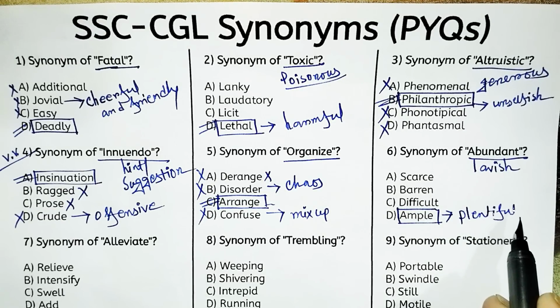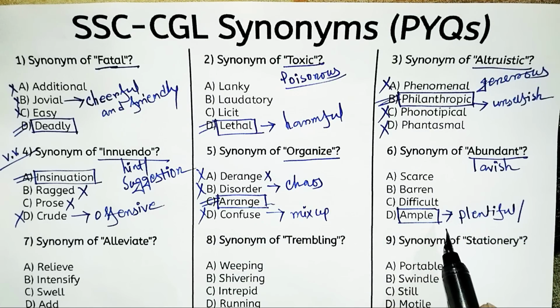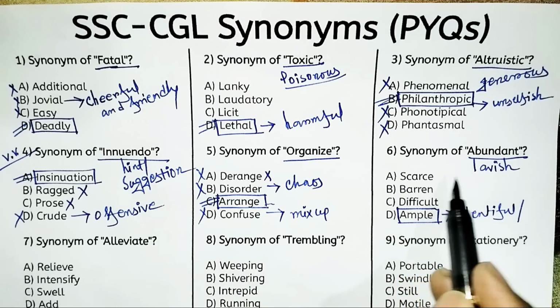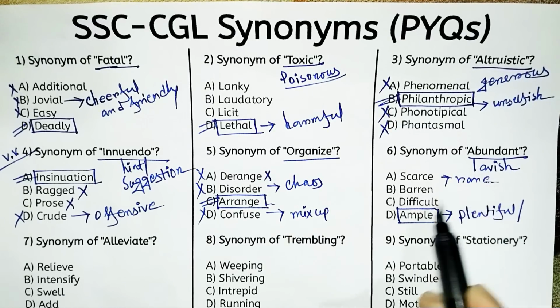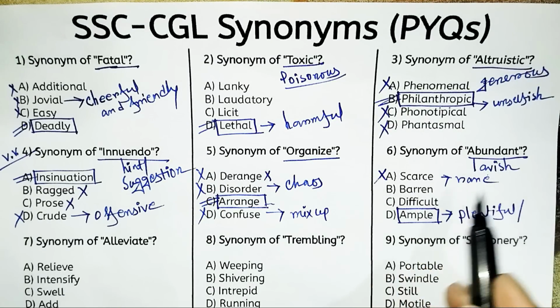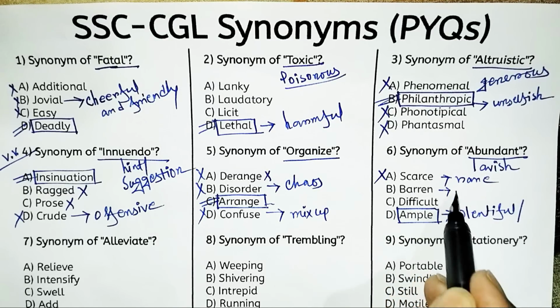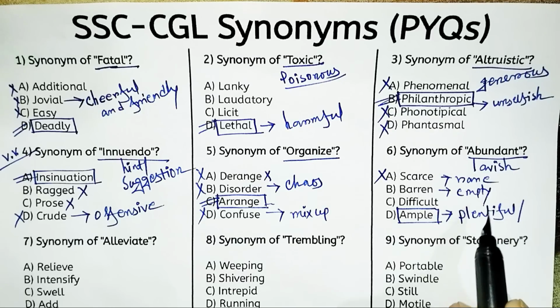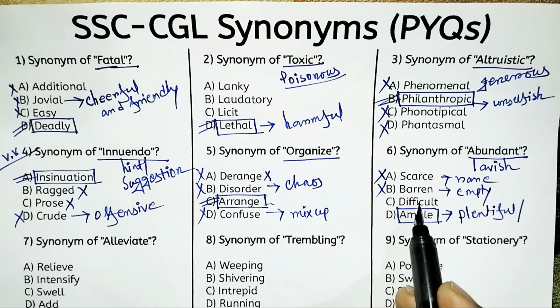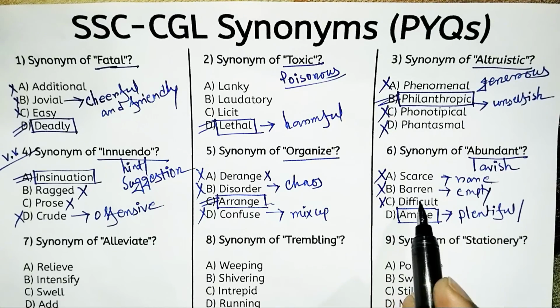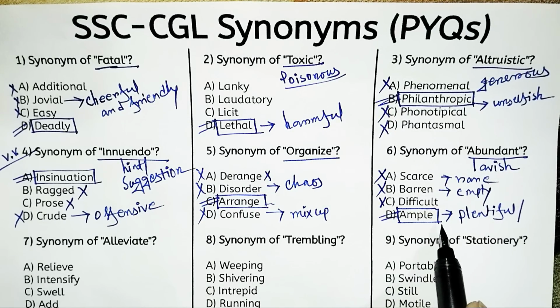Plentiful, or you can say more than enough money or wealth. That is ample. Scarce means short supply or rare, so option A is not the right answer. Barren means unproductive or empty, that's why we have to eliminate option B. And difficult is not appropriate in this regard, so option C is not the right answer. So the right answer is option D, that is ample.